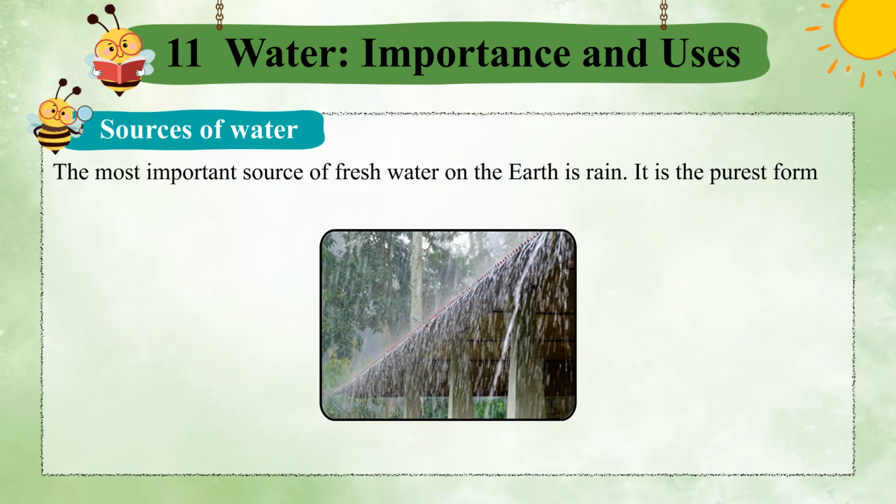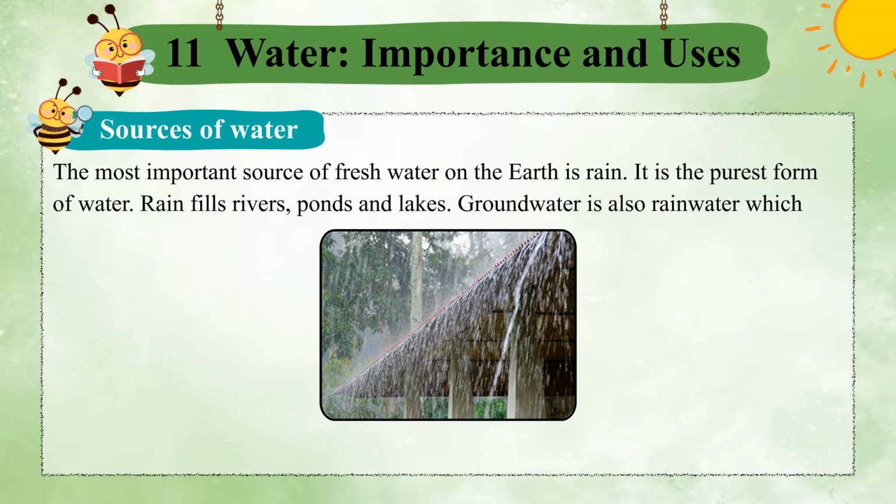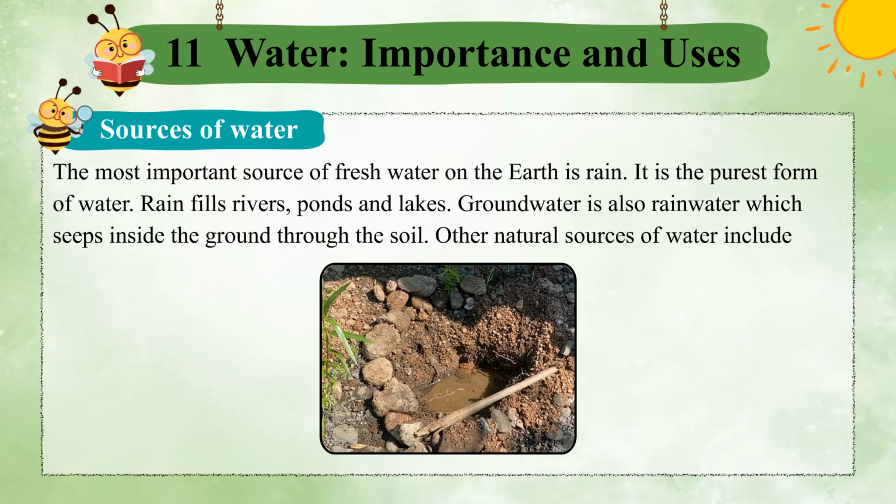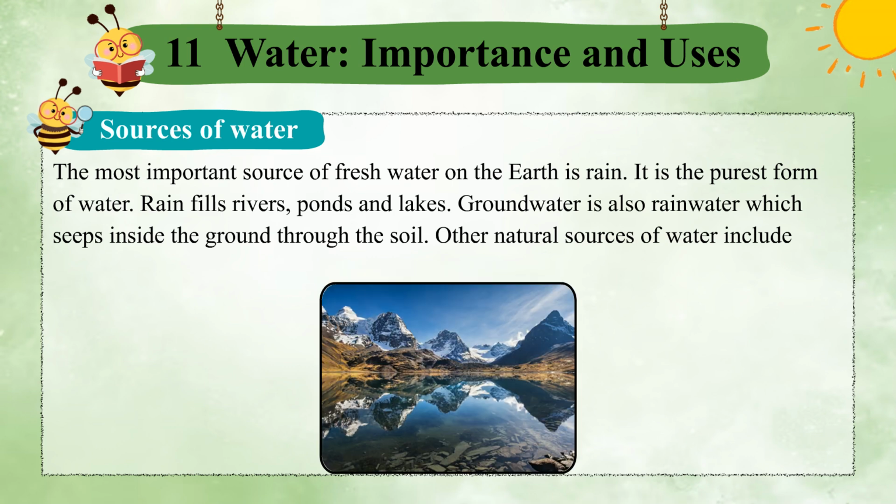The most important source of fresh water on the earth is rain. It is the purest form of water. Rain fills rivers, ponds and lakes. Groundwater is also rainwater which seeps inside the ground through the soil. Other natural sources of water include snow on mountains and water vapor present in the air.